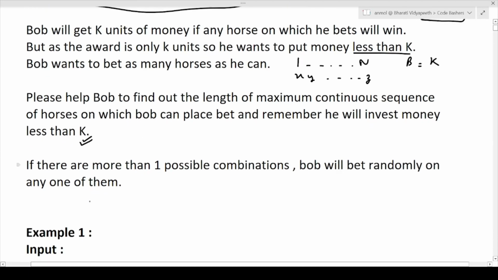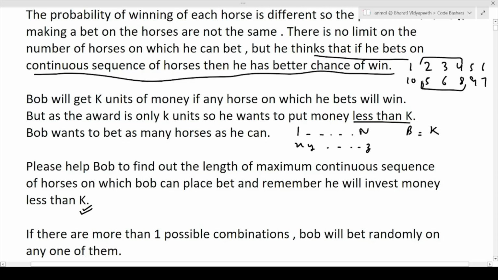Now, next point is, if there is more than one possible combination, Bob will bet randomly on any of them. Let's just suppose the first bet that he's making is 5, 6, 8. These are continuous horses. So the total money is again less than K. Let's just suppose K value is 20. So you can see that your total amount is less than 20.